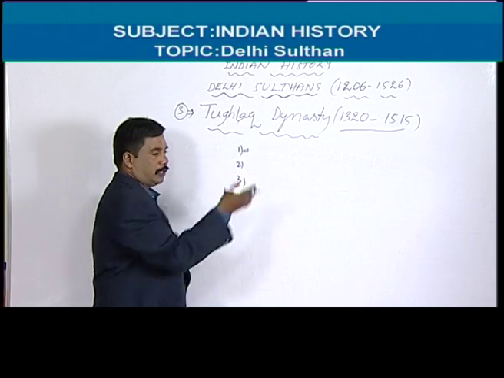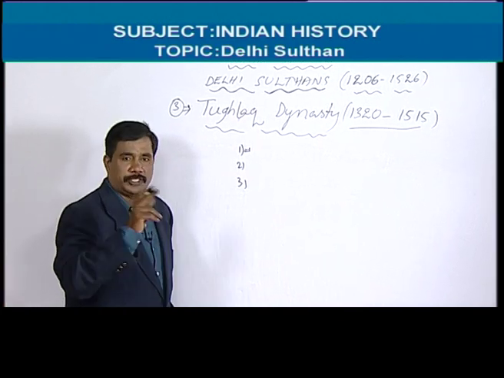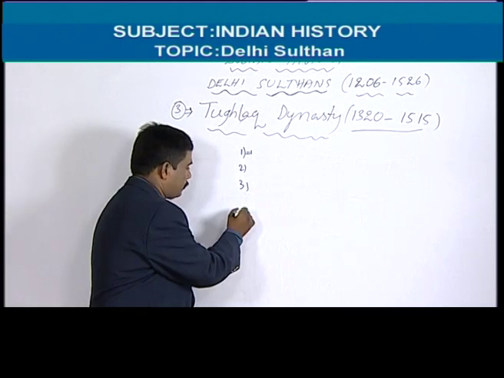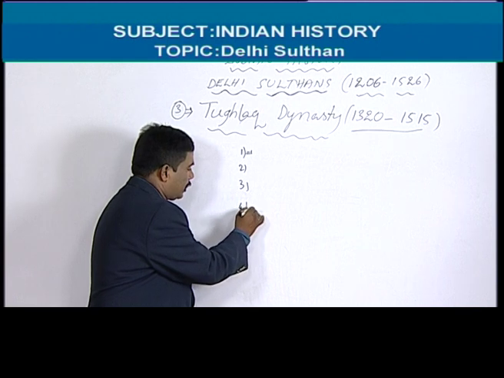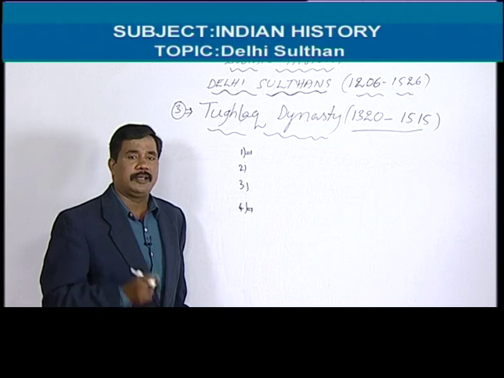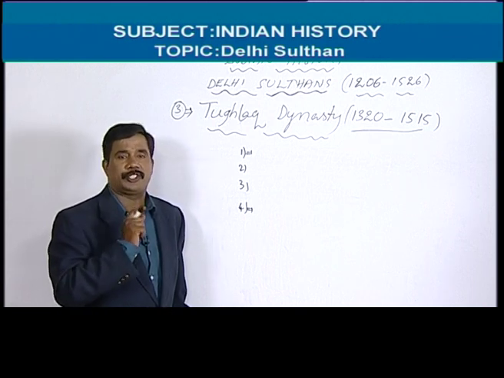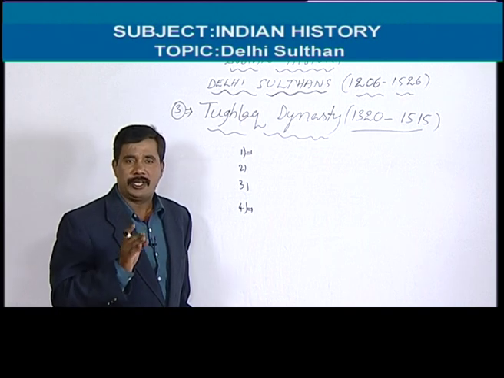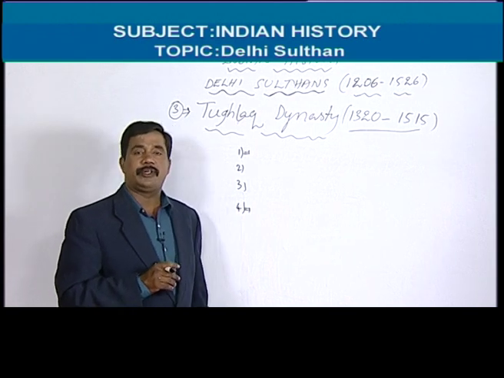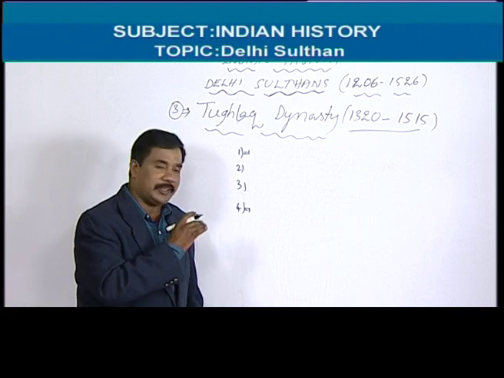Because of those three decisions: first one is the enhancement of taxes, second one is changing the capital, third one is token currency. Not only these three points, we have one more point, that is, he did not accept the Caliph's orders. He was not obedient to the Caliph's system, just as Alauddin Khilji was also not obedient to the Khalifa. Here, Muhammad bin Tughlaq also was not obedient to the Khalifa. This is also one of the difficulties. It also gave bad results.